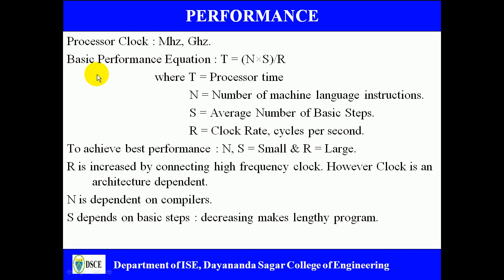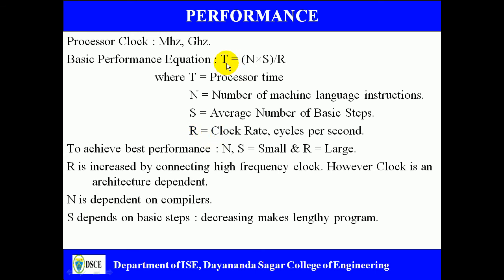If you look at the basic performance equation, the equation is T equals N times S divided by R. That is the basic performance equation, where T is the processor time, the time taken by the processor to execute some program in a high level language. Capital N stands for the number of machine language instructions, and capital S stands for the average number of basic steps needed to execute one machine instruction. Capital R is the clock rate, the number of cycles per second, and R can also be interpreted as frequency.